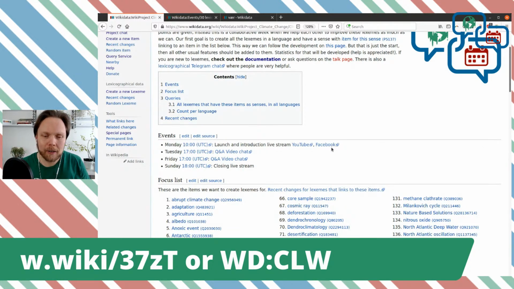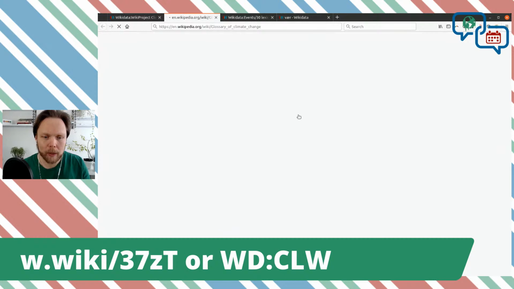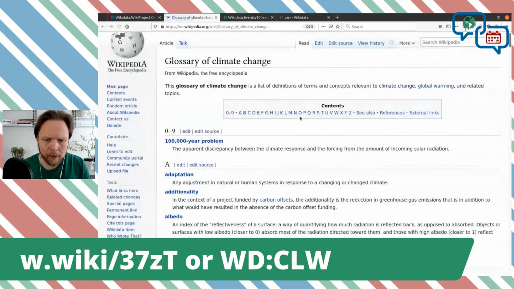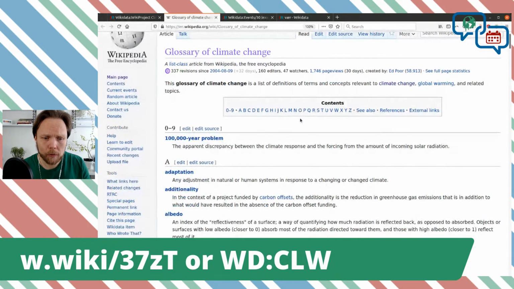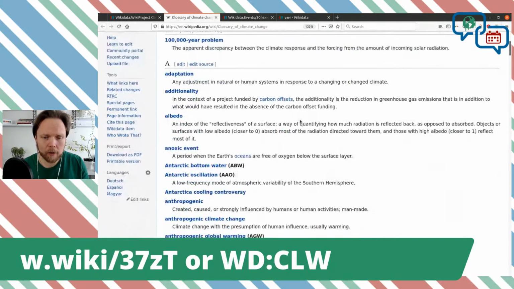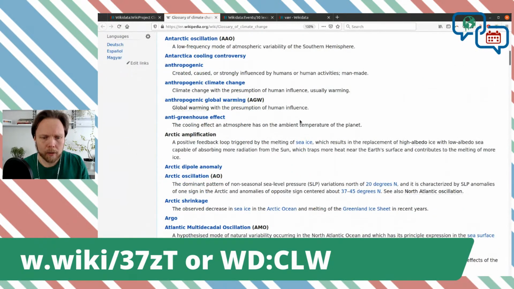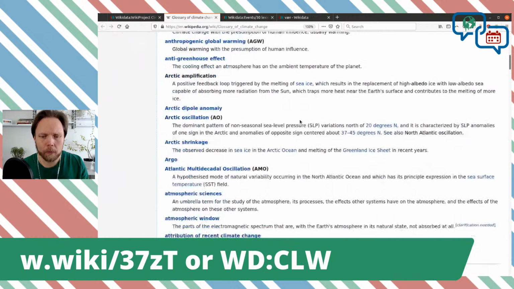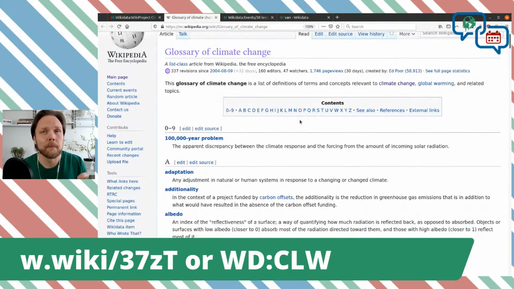It actually started with an article on English Wikipedia, which is called the Glossary of Climate Change, which is not the very most common type of article that we have on English Wikipedia, but we have some glossaries, and they look like this. This is basically a definition of what these are, and they have been defined as being important for the topic.